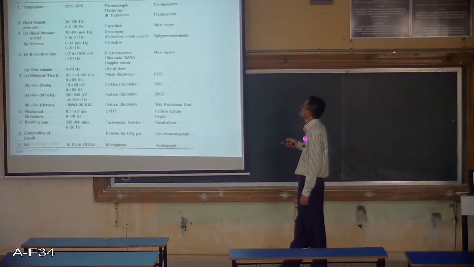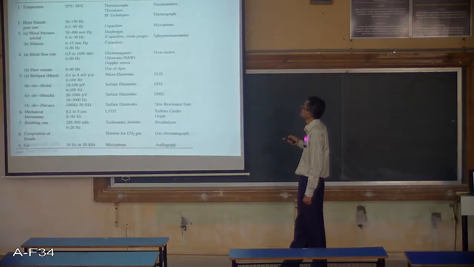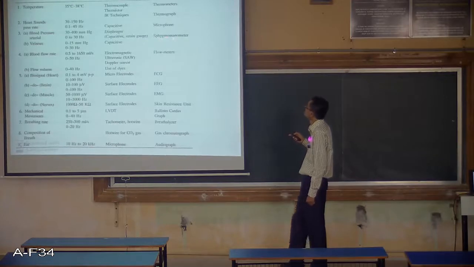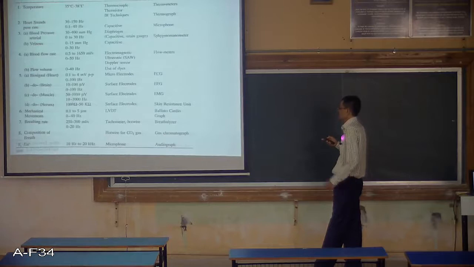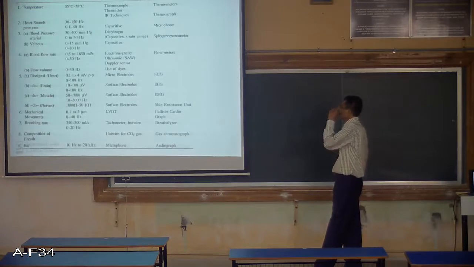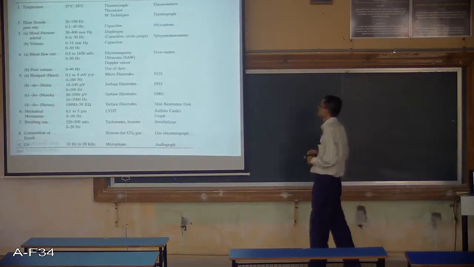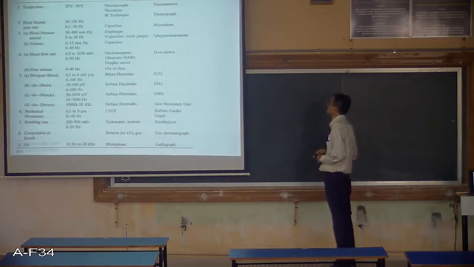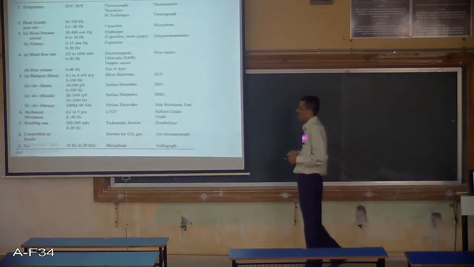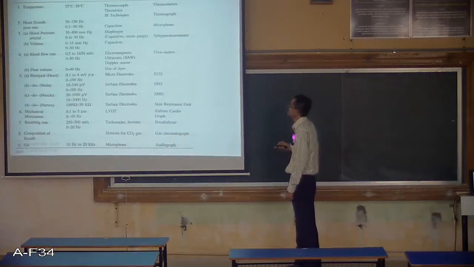Here you can see capacitive transducers are used, and for blood pressure a sphygmomanometer is used for measurement. This also you might have seen in actual practice. There are other instrumentation techniques available for measurement of blood pressure. In place of sphygmomanometer, we use a digital blood pressure measuring device.